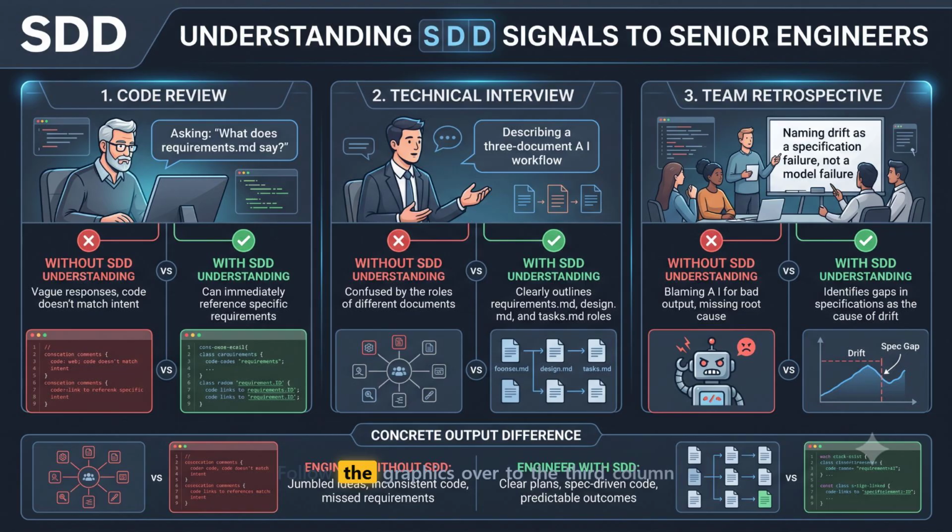Follow the graphics over to the 3rd column on the right labeled team retrospective: when a production bug hits, a junior team points at that angry red robot icon and blames the model for hallucinating. A mature engineer looks at the chart showing the spec gap and diagnoses it correctly as a specification failure. You realize you simply didn't write a verifiable acceptance criterion.